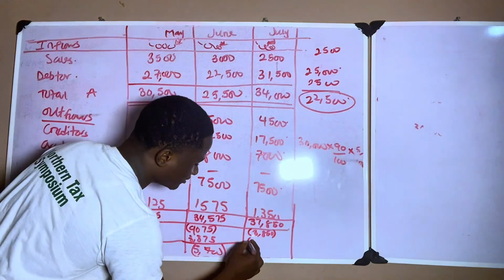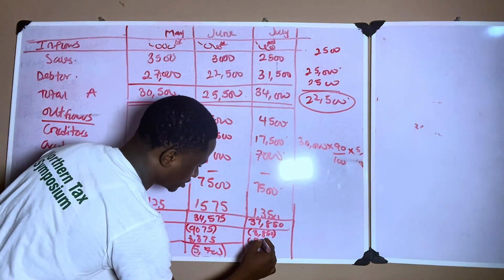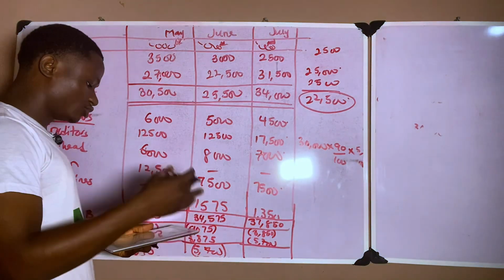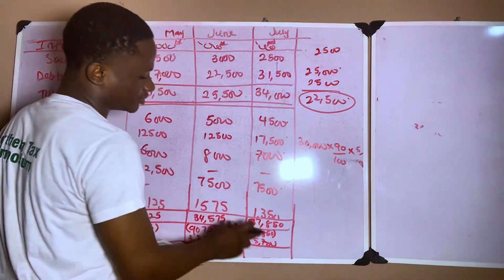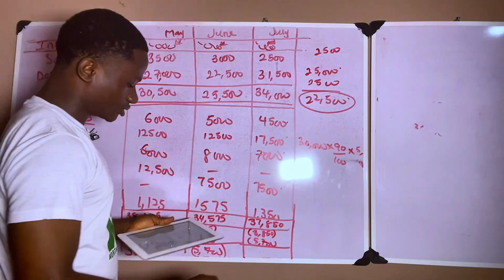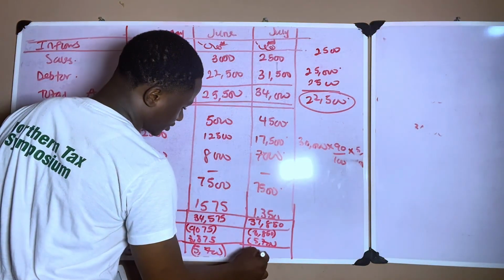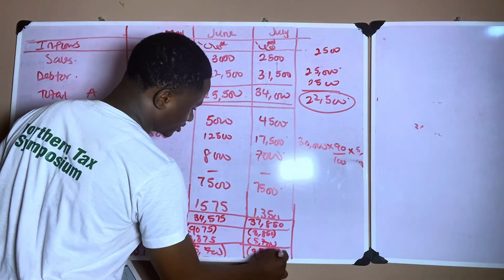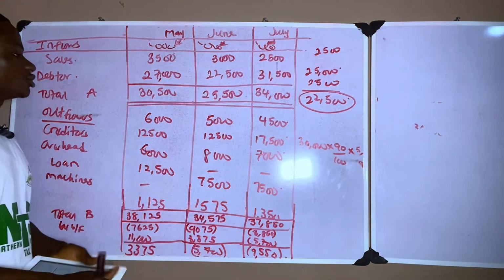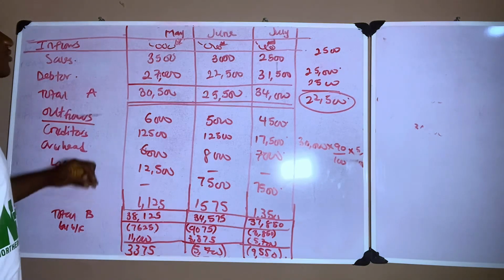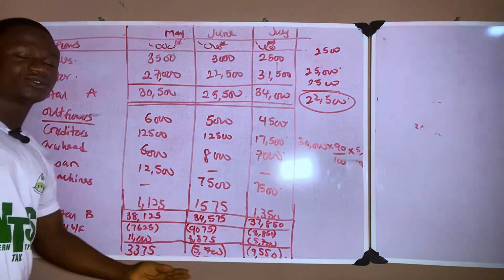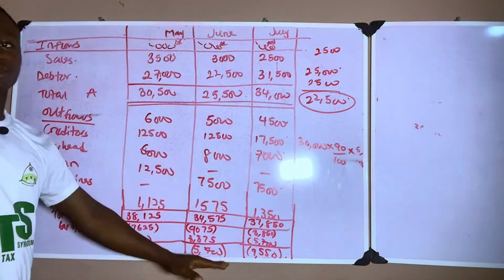So negative 5,700 as our opening balance. If we do the effect, we have minus 3,850 minus 5,700. That gives us a total of negative 9,550. So this cash budget has shown the inflow that we have for the month of May, June, and July, and the outflow and our leftover balances for each respective month.